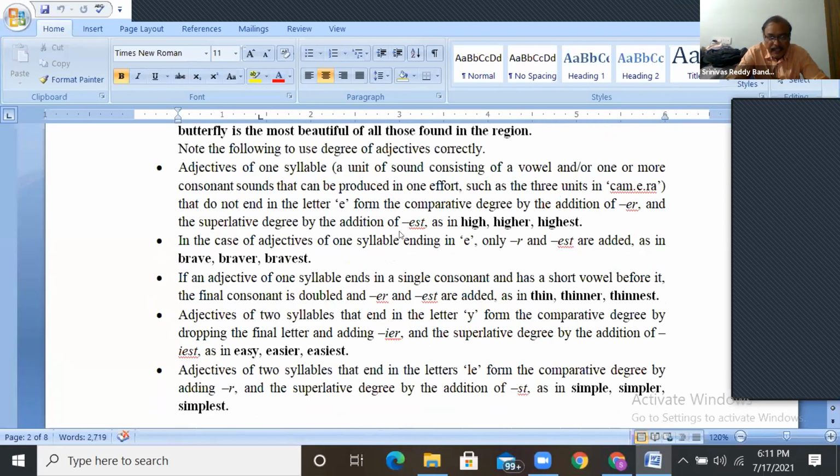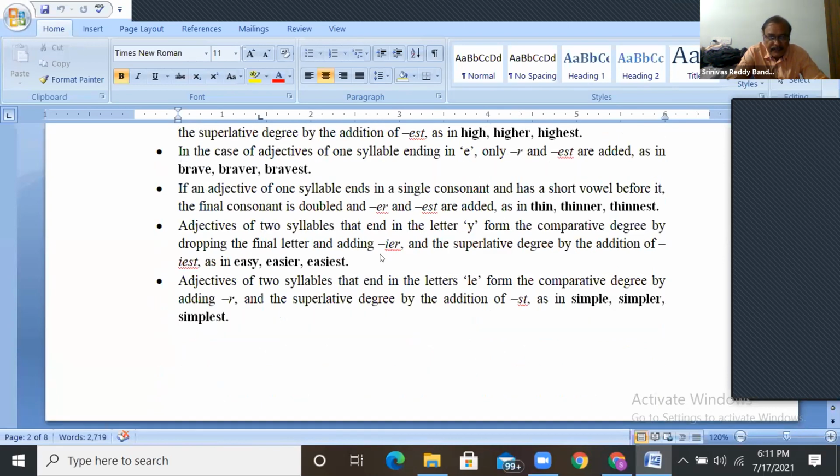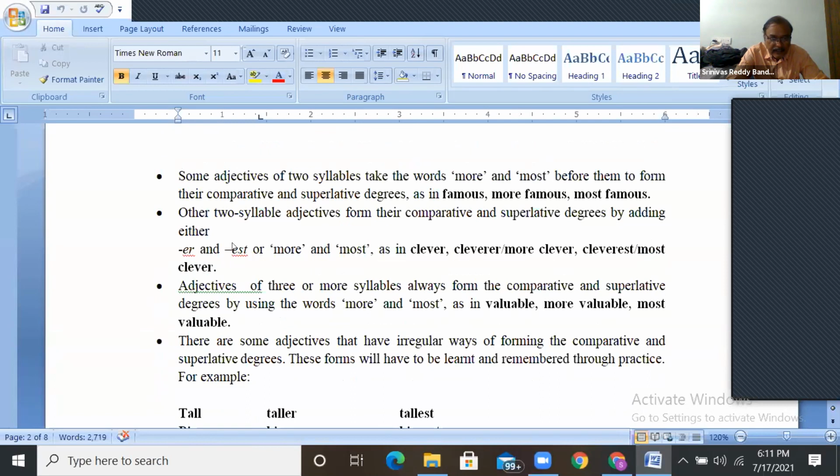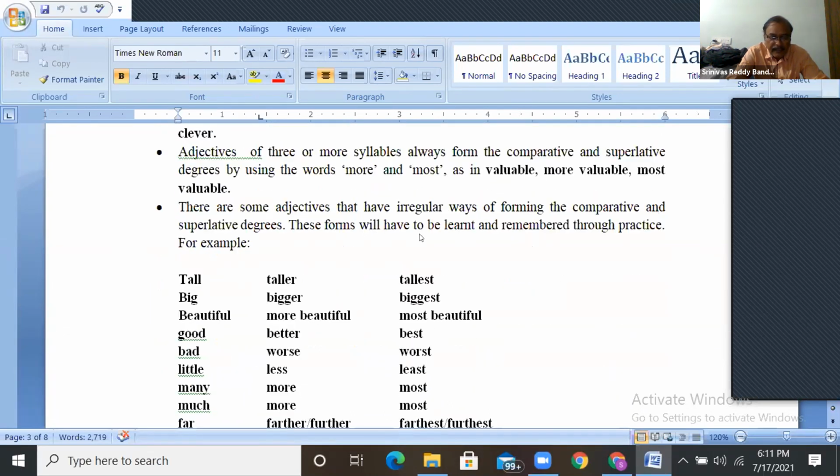You know this one: high, higher, highest. By adding ER, EST, we are making comparative and superlative degrees. Brave, braver, bravest. Thin, thinner, thinnest. Easy, easier, easiest. Simple, simpler, simplest. These you know very well. And let me tell you, there are 4 types of adjectives in this one.